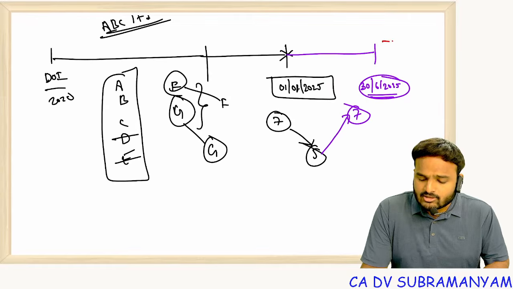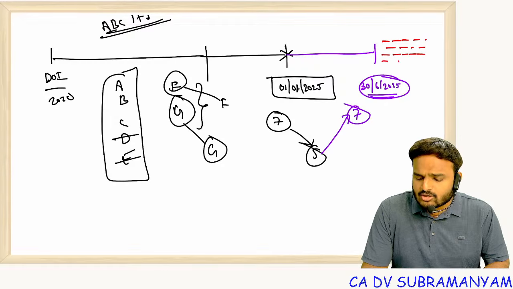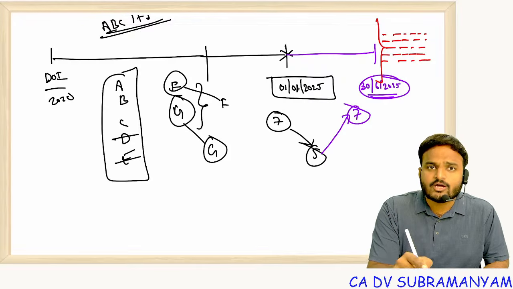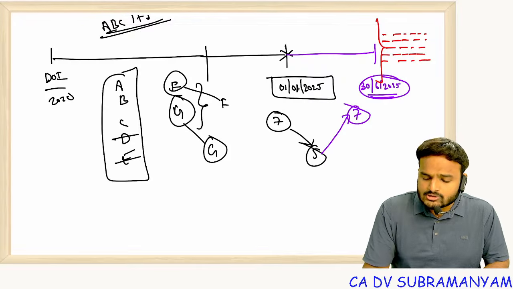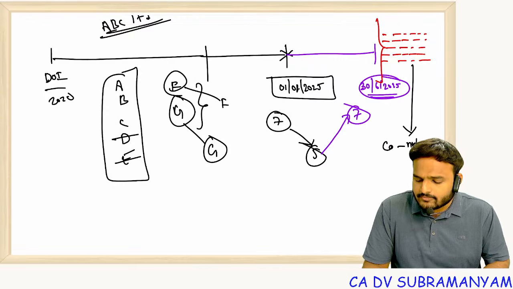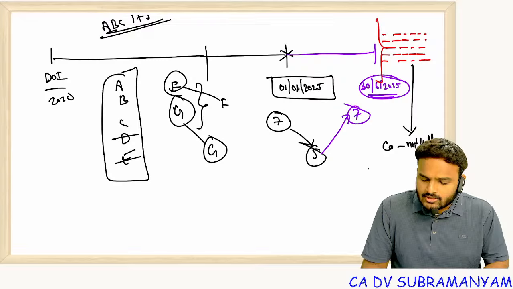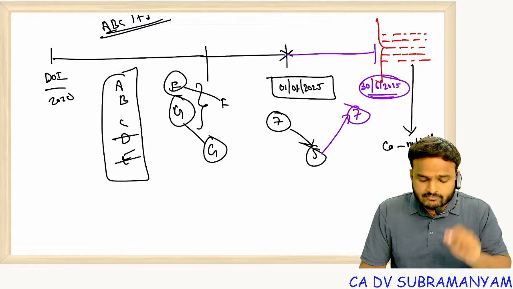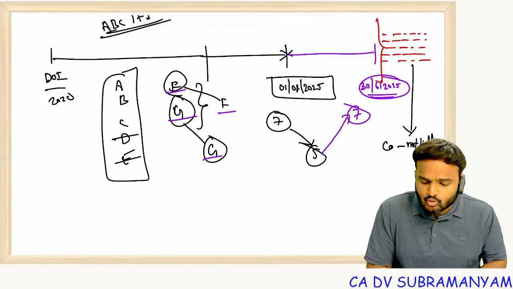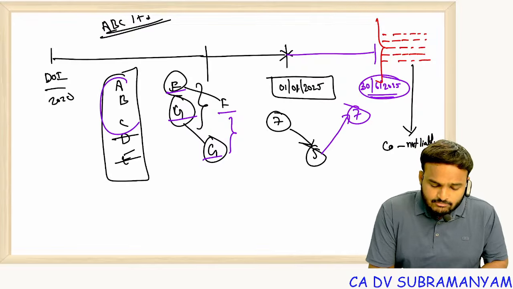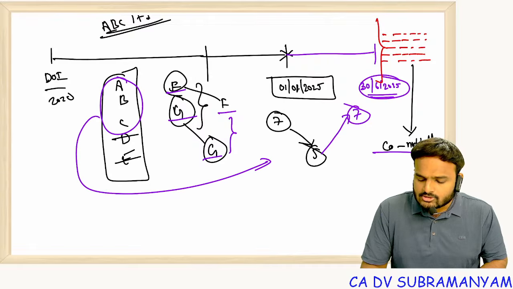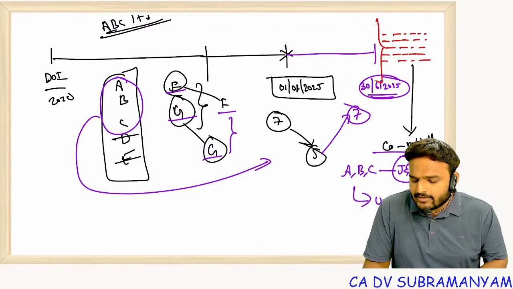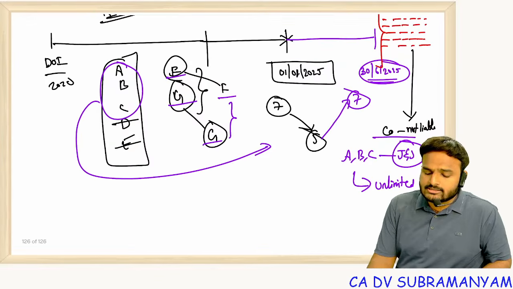The debts that were contracted by the company, the obligations, the contracts entered into by the company after 6 months from the date of reduction of number of members, for all those debts, company is not liable. Company is not liable. Who is liable? Members who are aware of the fact that company is doing business with a reduced number of members. For example, FEG, they are outside India, they don't know about the reduction of number of members. ABC know about the reduction. So ABC are jointly and severally liable, and their liability is unlimited. There is no limit on their liability.